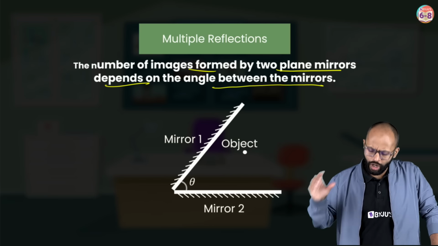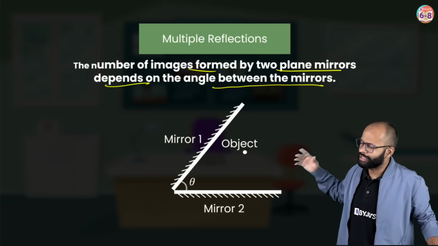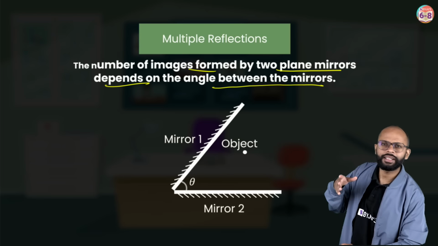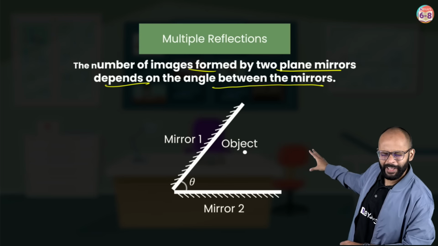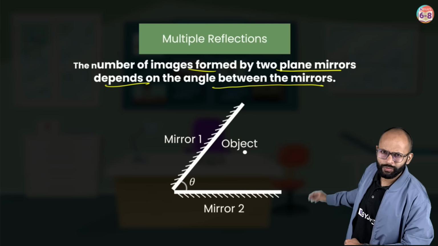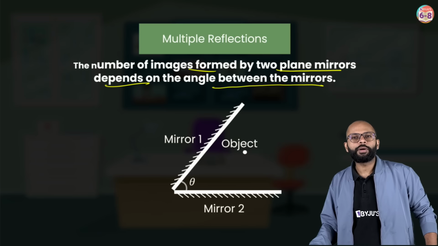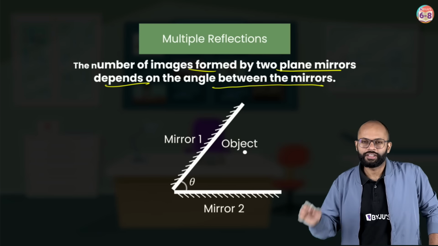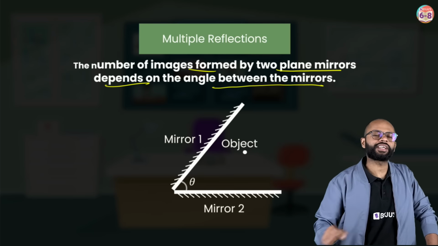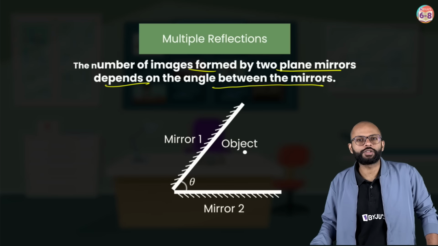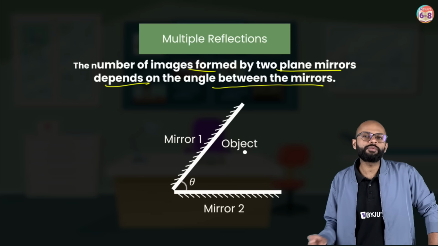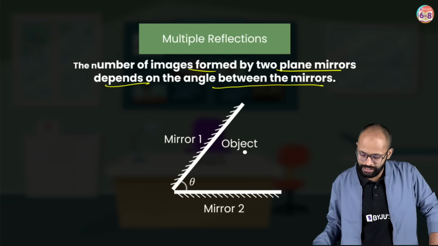In your grade, there is not much asked about this. There are no numericals on this, by the way. In NCERT, there are no numericals on this. Very simple phenomenon. What is multiple reflection? When reflection happens more than once. But what is in your syllabus? The question which is very common in your exam is: give devices which work on the principle of multiple reflections. In which device will you see multiple reflection? For example,